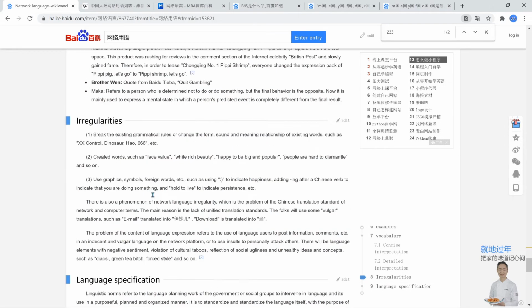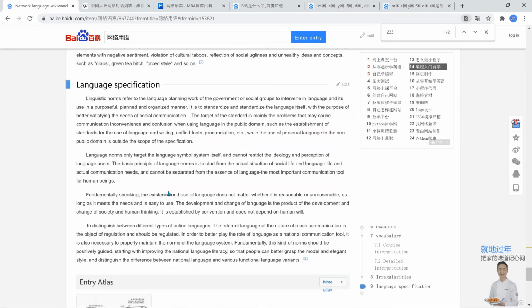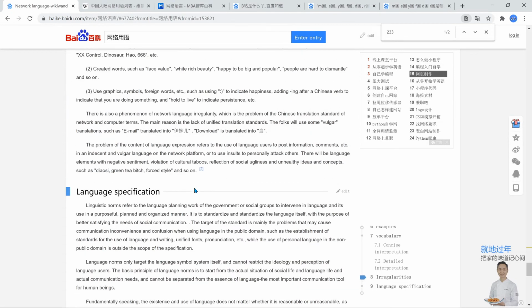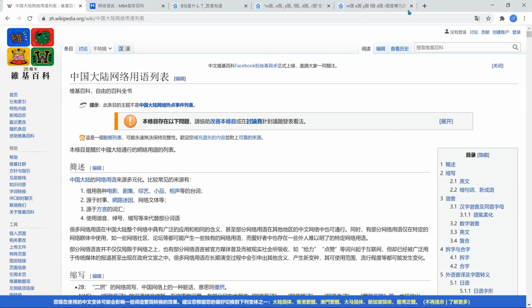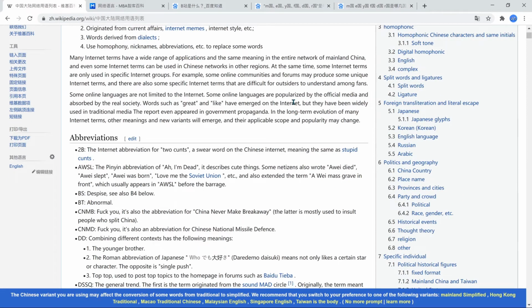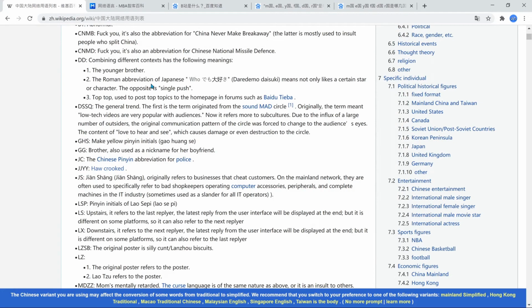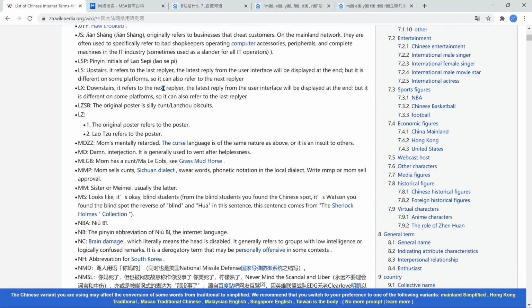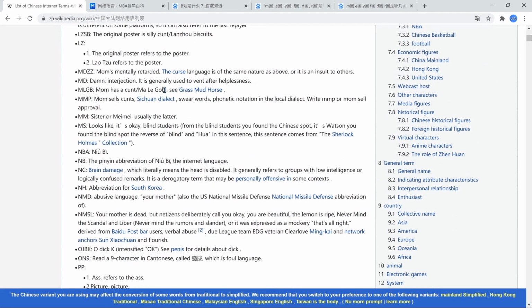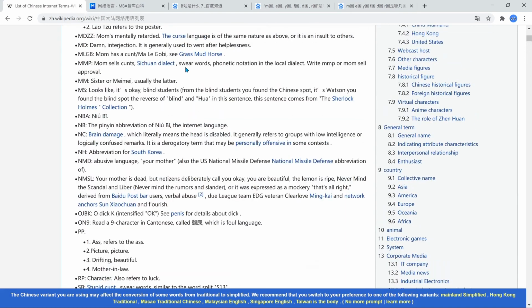Now, that's most of it for internet speak. I'm gonna see if I missed anything in particular, but I think that's most of it. And so here's the Chinese Wikipedia. It's definitely much more explicit. I'm not gonna lie, very, very explicit, kind of profane. But yeah, let's see.